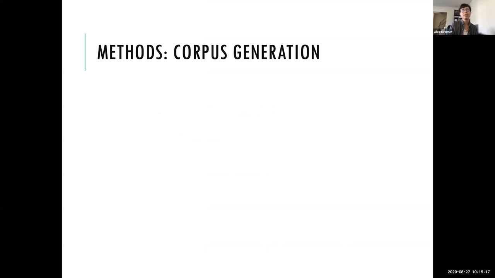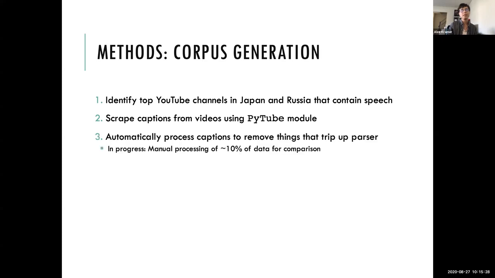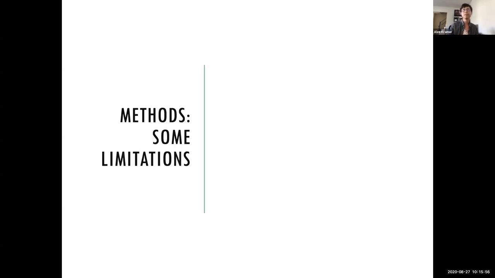The way I generated the corpus, very briefly, is I identified the top YouTube channels in Japan and Russia that contain actual speaking, and then scraped the captions from those videos using Python, and processed them automatically to remove weird things like special characters or the timestamps. I'm also in the process of manually processing 10% of the data so it can be compared to that. And then I parsed them automatically with the Stanford NLP dependency parser. The benefit of going with just the top YouTube channels is that they have a lot of videos, and they have big audiences, so they're more likely to have captioned videos.